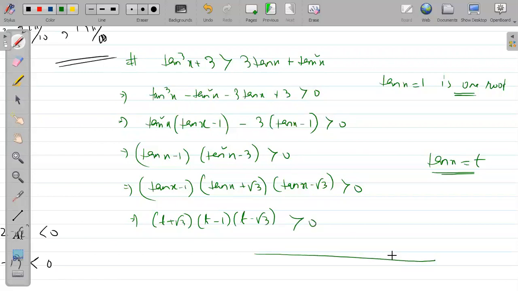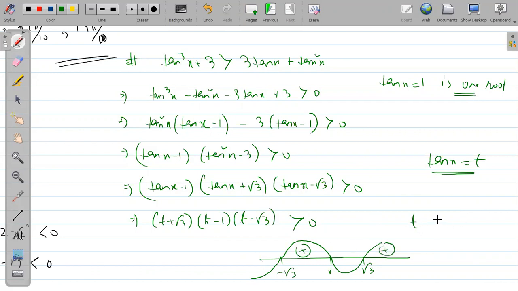If the linear inequality, Wavy Curve method, do you remember? Yes, very much. We remember everything. So what will happen? We have to find where t is positive, by the Wavy Curve method, and see what the values of t are. Here we are finding the value of t, and then again we have to find the value of x. So our t should be what? This is open interval, so open I am writing minus root 3 to 1 union root 3 to infinity. This is my t.